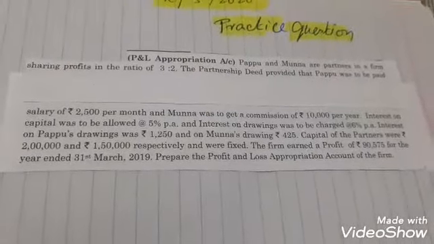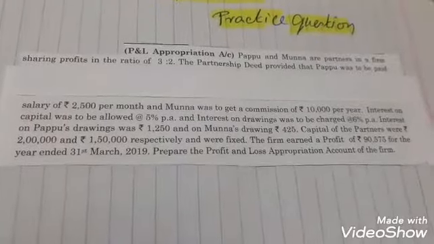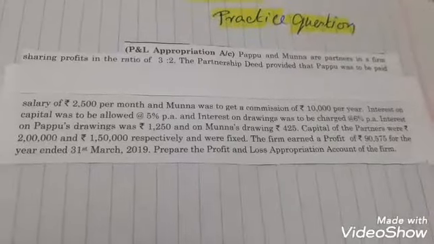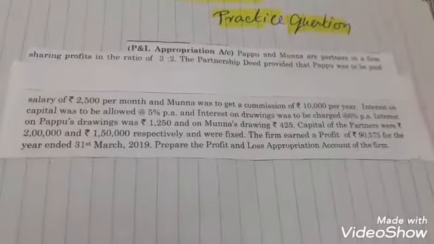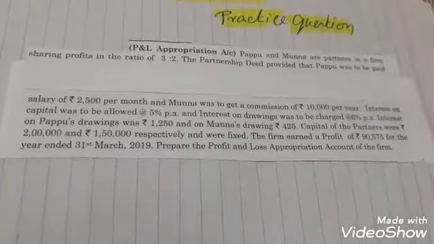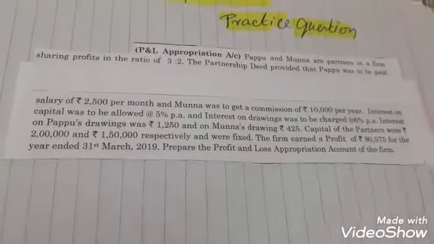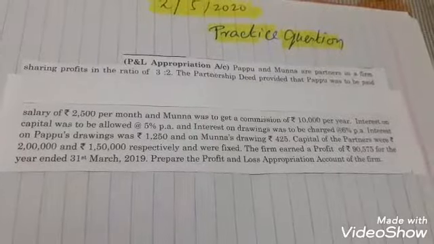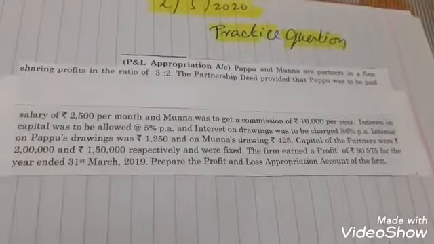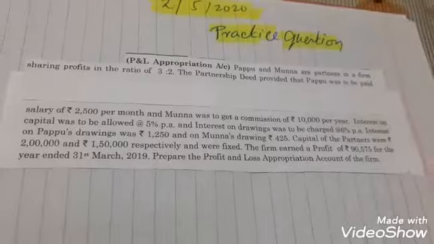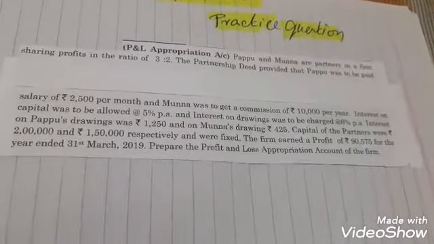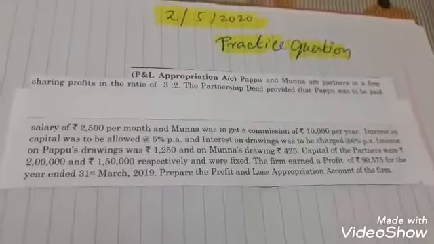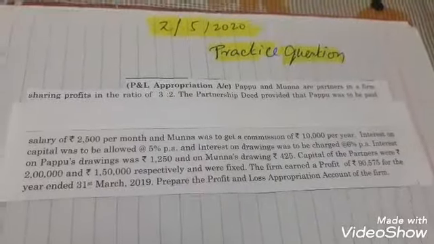So again, 3 things are very important. Must check whatever amount is given, per month, quarterly, half yearly, whatever. Rate of interest, either on capital or drawing. When the question says that their capitals are fixed, it means you have to maintain 2 accounts, partner's capital account and partner's current account. And the question may also demand prepare PL appropriation account. And one more thing they can ask, pass the journal entry.